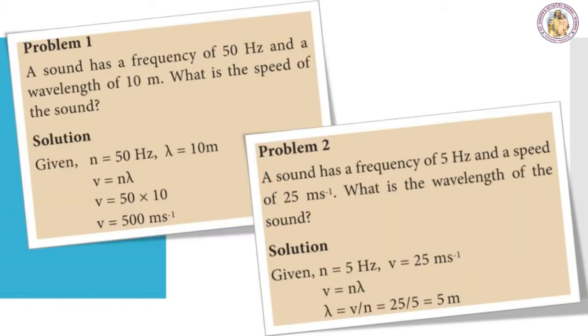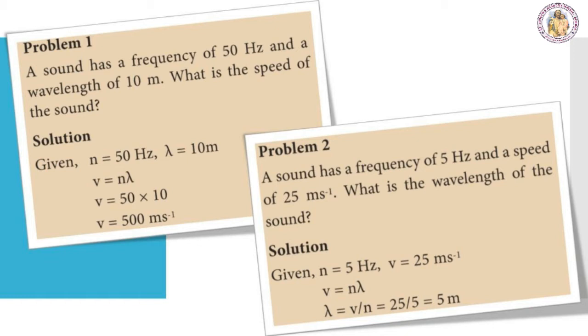Let's see some problems related to the speed of sound. Problem 1. A sound has a frequency of 50 Hz and a wavelength of 10 meter. What is the speed of the sound? So the values given are n and lambda. n is the frequency, the value is 50 Hz. Then the lambda value is given, that is wavelength, it is 10 meter. So what is the speed of sound? V = nλ. So 50 into 10, we get 500 meter per second. So the speed of the sound V is 500 meter per second.